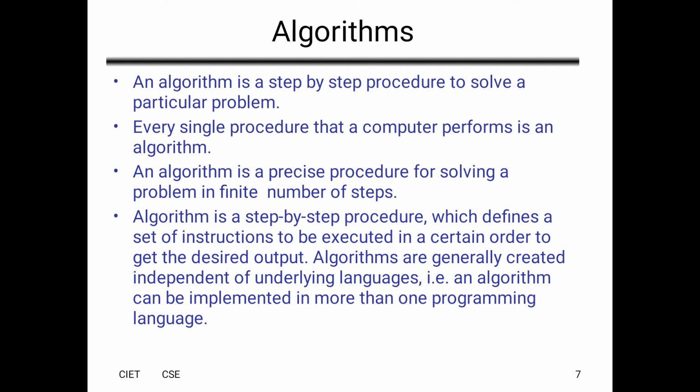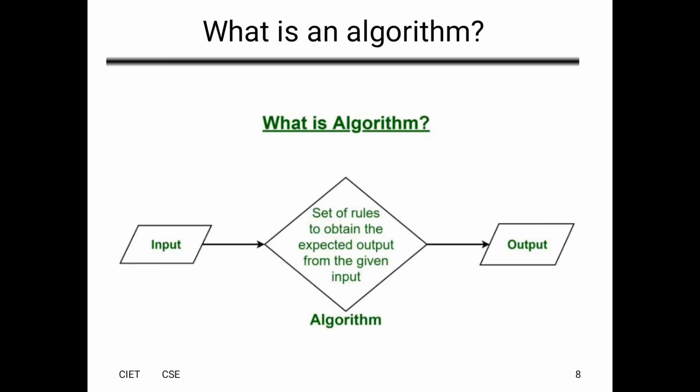An algorithm is independent of all languages, either C, C++, or Java. Whatever the language, the algorithm is the same for all languages. An algorithm can be implemented in more than one programming language. So an algorithm is independent of all programming languages.